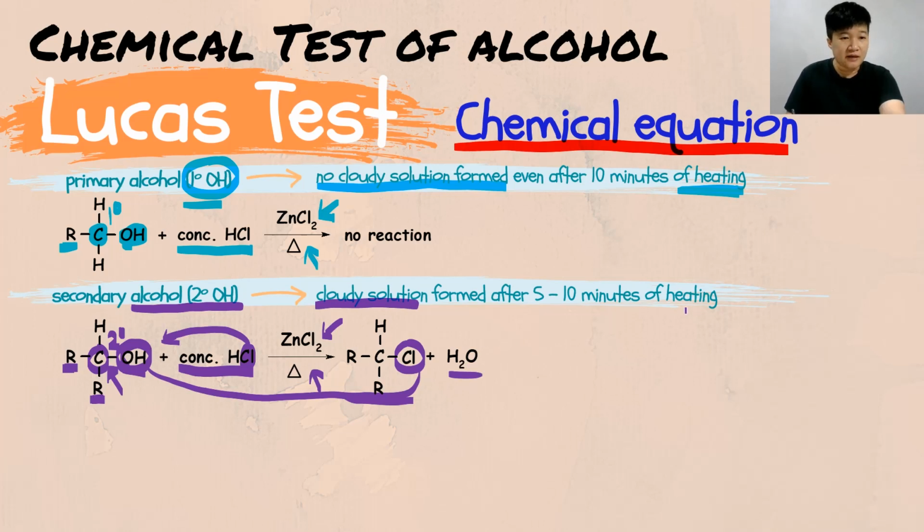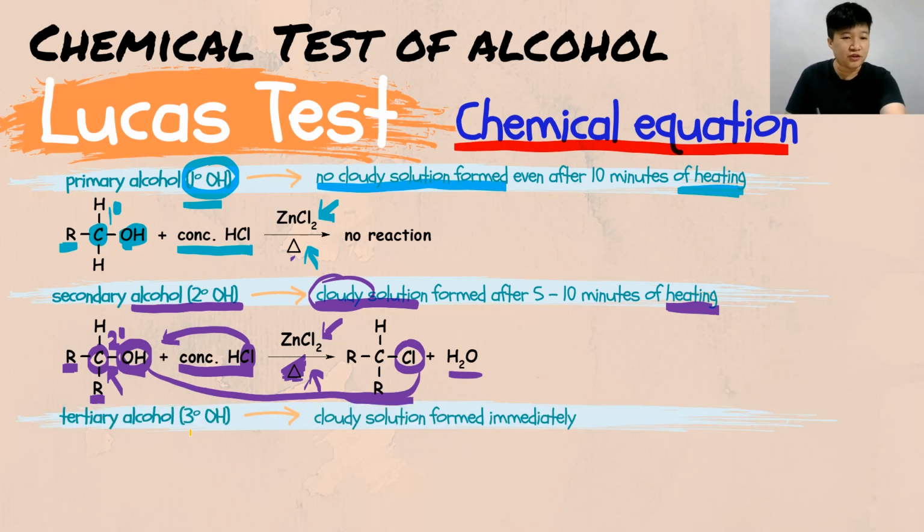Just a kind reminder for your secondary alcohol that is heating. Therefore, in the equation, you also need to put down the symbol of heating. So your primary alcohol requires heating, your secondary alcohol requires heating. But in your secondary alcohol, that is cloudy solution form, so you must form a product, and the product is as simple as substituting the OH with the Cl from the hydrochloric acid, forming H2O as a byproduct. Simple, easy. Last but not least, for your tertiary alcohol, let's take a look at what happened.